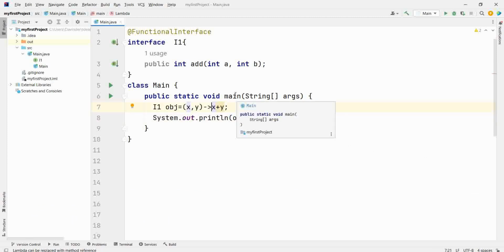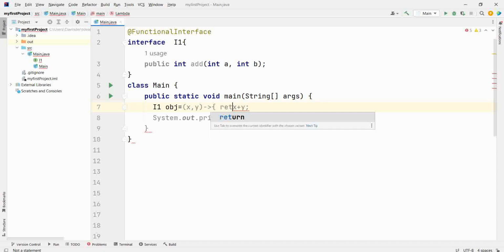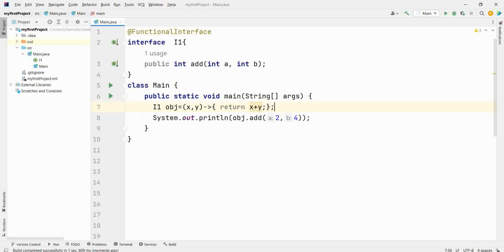Other way to write it is like you will have a curly brace, and within the curly brace it is mandatory to have a return statement. Curly brace close, semicolon. These both are same. When you have multiple statements, then use curly brace. When there is only one statement, then do not use curly brace and return. Like this.